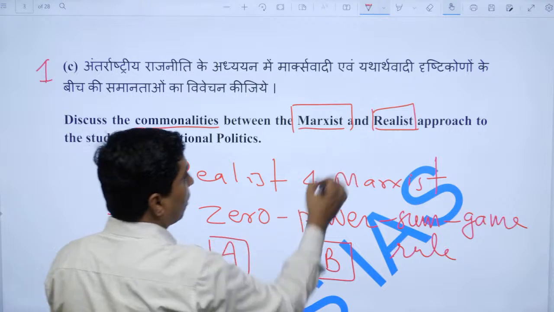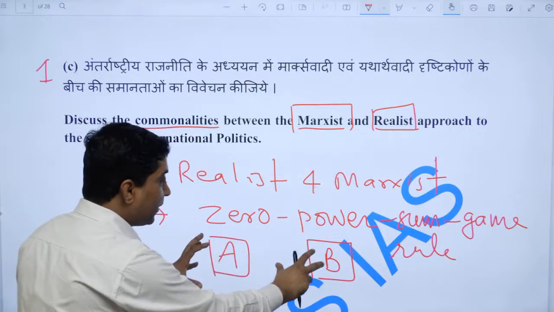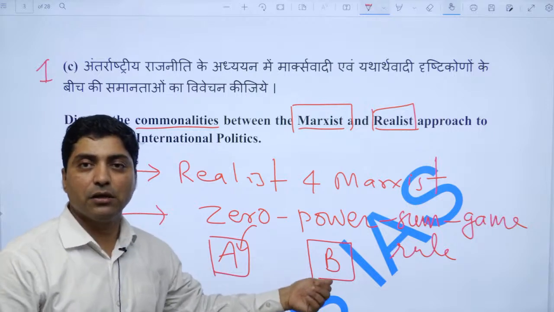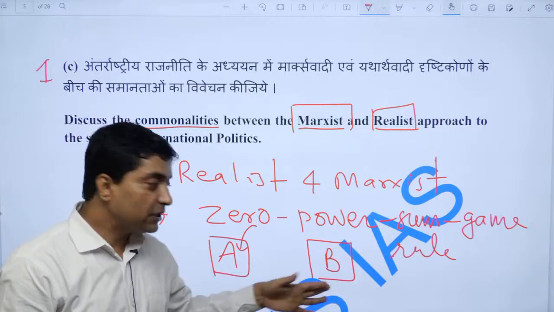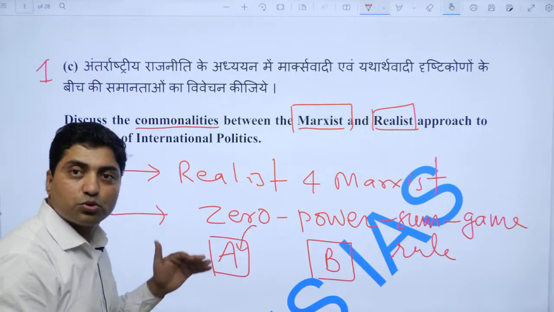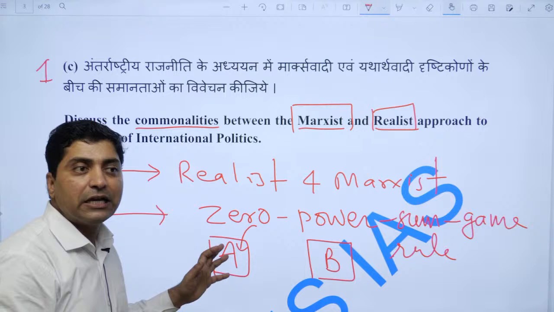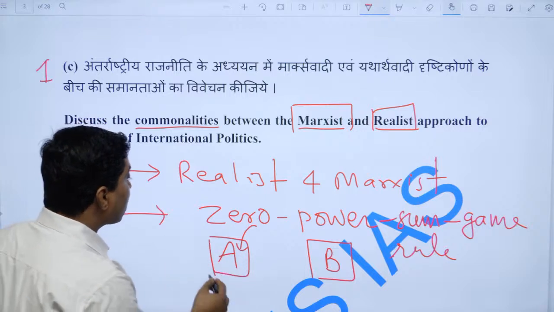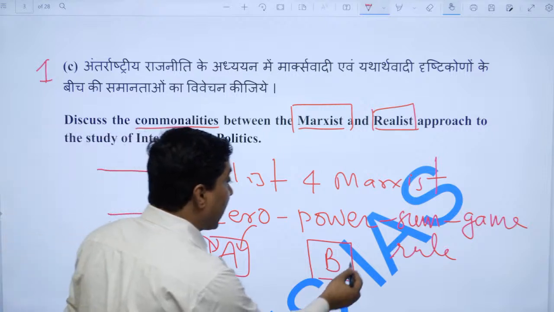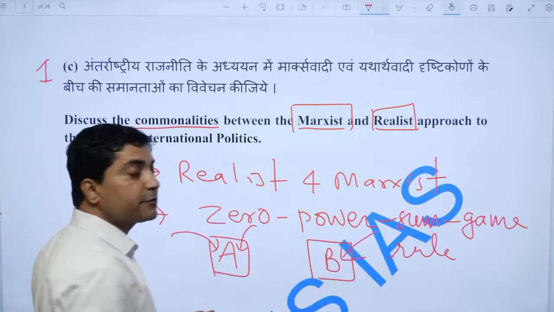What the realists talk about is that if there are two powers, if one gains power, ultimately the other will lose power, right. Similarly, the Marxists want to explain that a country A can develop at the cost of others' exploitation.